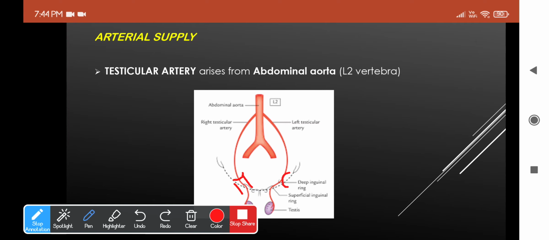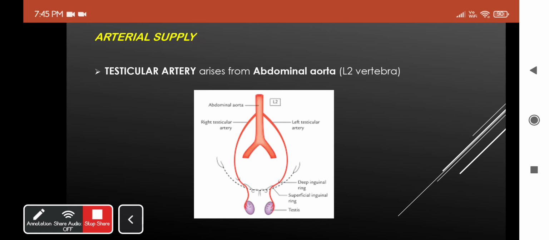As I said, it is formed by the artery supplying the testis itself, and it is the branches of these testicular arteries. Okay, passing through the inguinal canal, reaching the posterior border, dividing into small branches supplying the testis, and two main branches, medial and lateral, will ramify around the lobules to form the tunica vasculosa layer. Okay, so this is about the arterial supply of the testis.